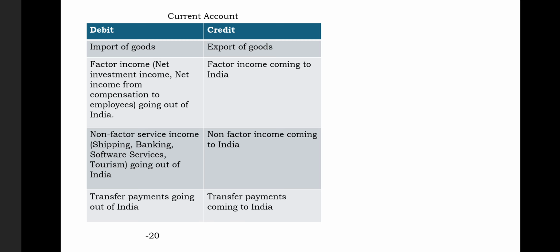Now, for example, say we have a debit side of -20 and a credit side of +10. Then it is very clear that we have a current account deficit, according to our previous example, of -10. This is called current account deficit. Remember, whenever the current account has a plus balance, it is known as current account surplus, and whenever it has a minus balance, it is called a current account deficit.